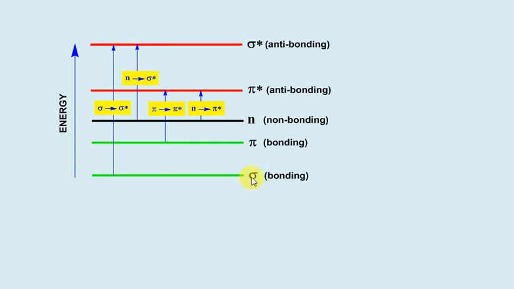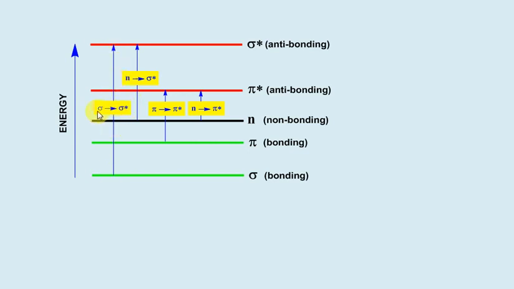In this diagram, sigma is placed at the bottom because sigma bonding molecular orbitals are more stable than pi bonding molecular orbitals, and pi bonding molecular orbitals are more stable than non-bonding orbitals. These two are bonding, therefore more stable than non-bonding. Now, these two are pi star and sigma star orbitals. Sigma star is placed at the top of the energy level diagram because it is highly unstable, and non-bonding is in between.